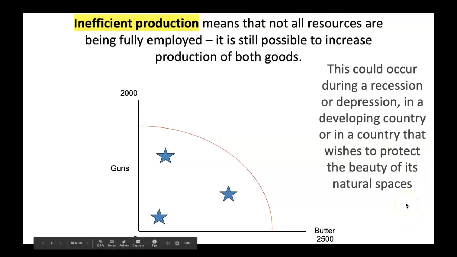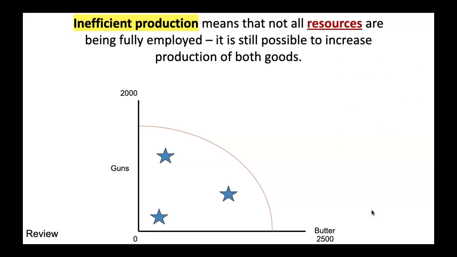This could occur during a recession, when there's high unemployment, so human resources aren't being used to their full potential, in a developing country, or in a country that wishes to protect the beauty of its natural spaces. We certainly don't work at full efficient production because we like being able to go to Yosemite. We kind of don't want to cut all those trees down so that we have a nice place to go on vacation. But according to economics, that's considered inefficient production. Not all resources are being fully employed.